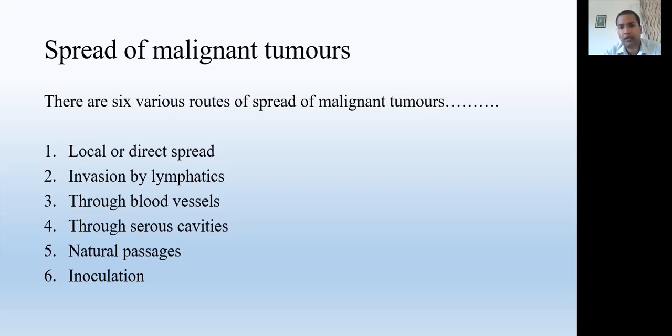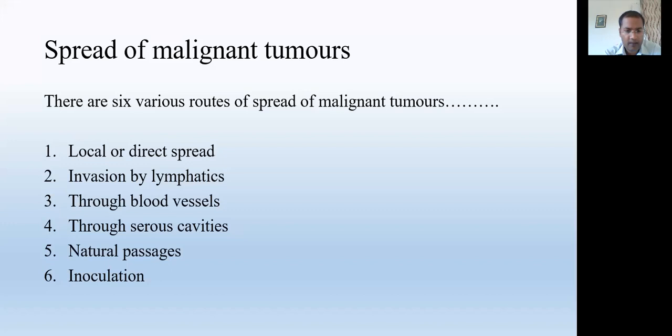Maybe the reason behind this is that the cells of malignant cancer have very little calcium, which is why they show very little resistance in the tissue. They are flexible, so they easily move from one part to the other directly without using any kind of carrier. So this is called the local spread or the direct spread.